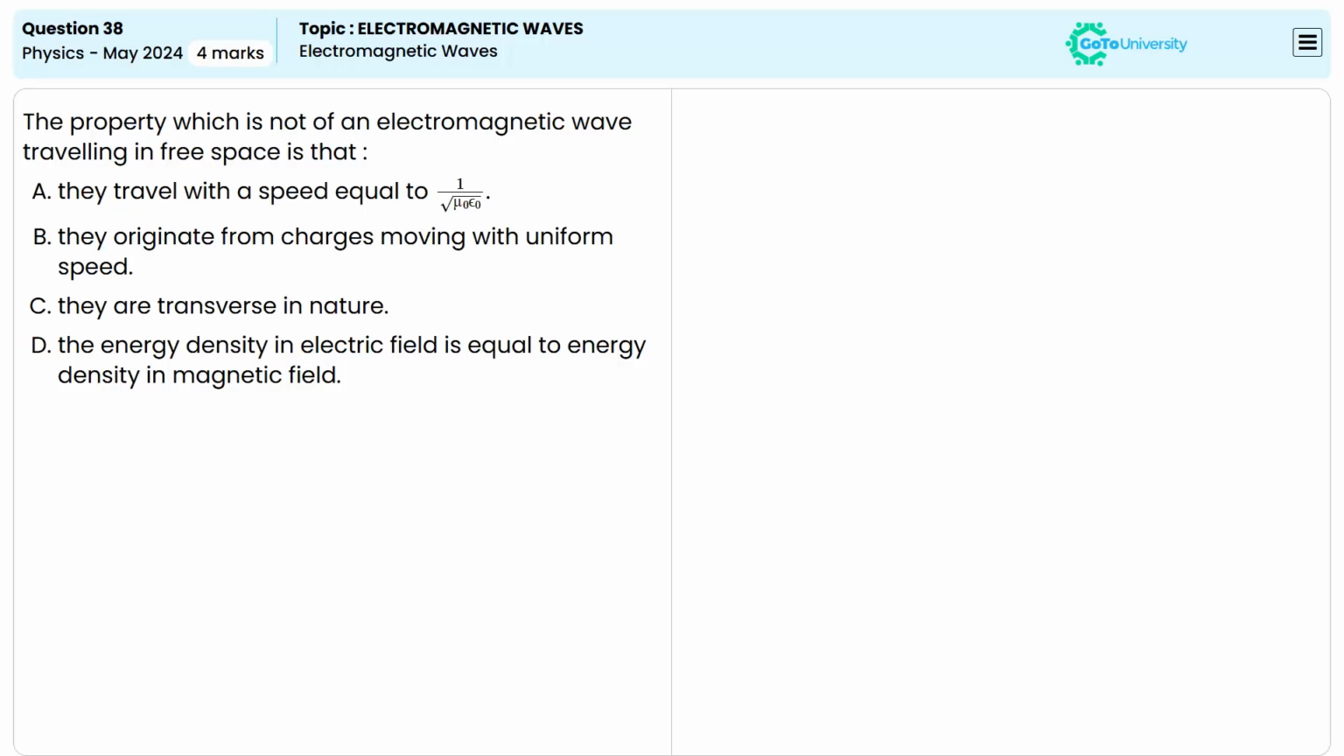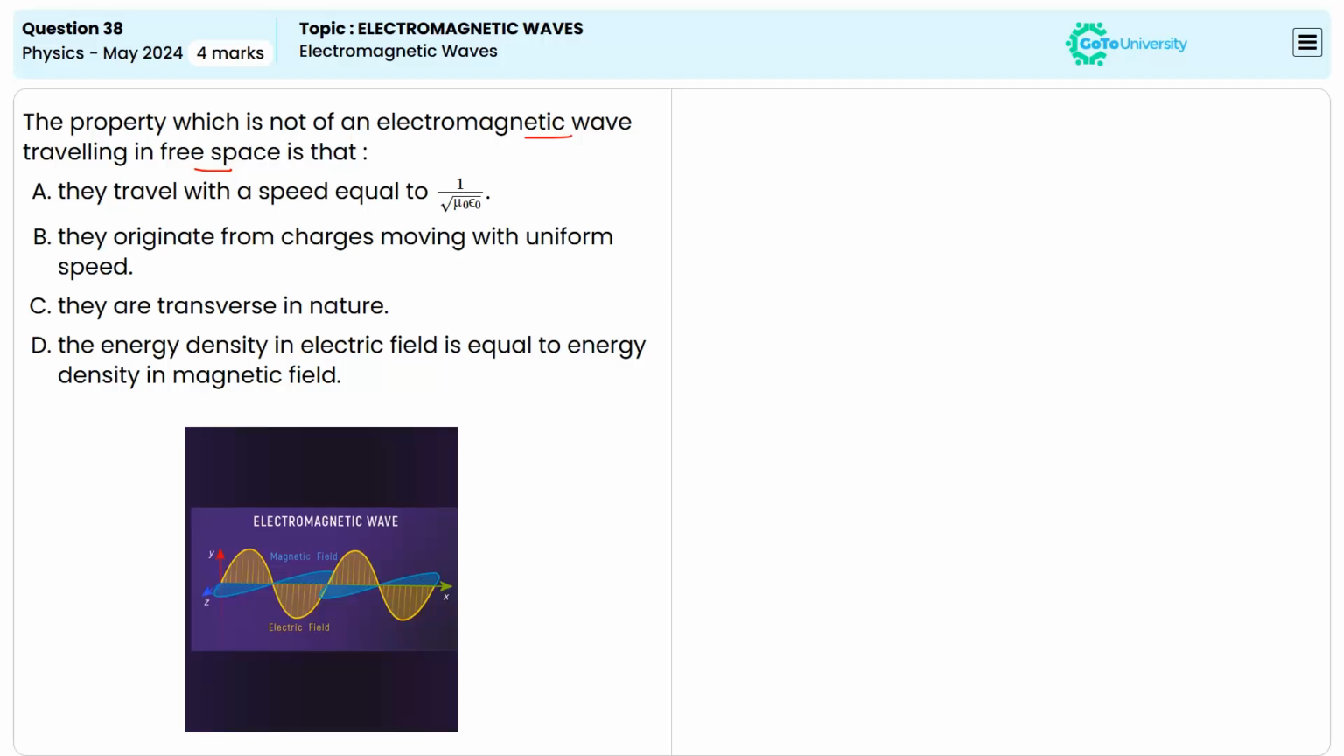Which property is not related with an electromagnetic wave traveling in free space? Option A is given as they travel with a speed equal to 1 over root of mu naught epsilon naught. This statement is correct.